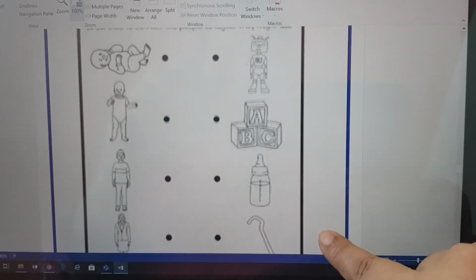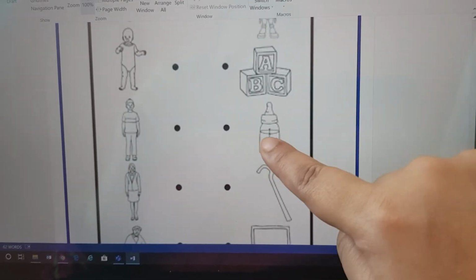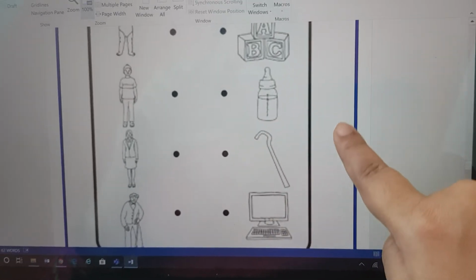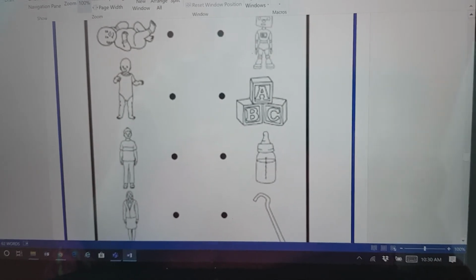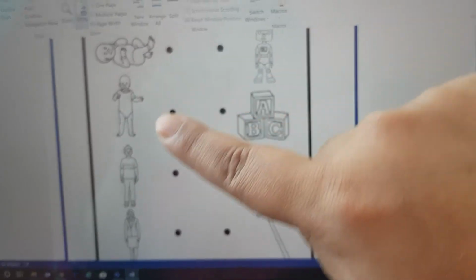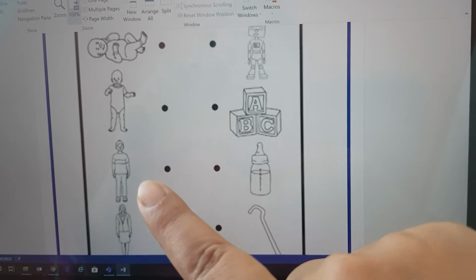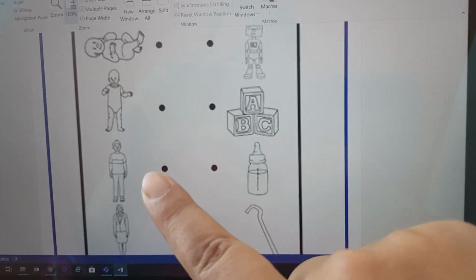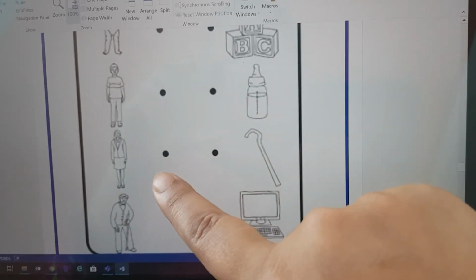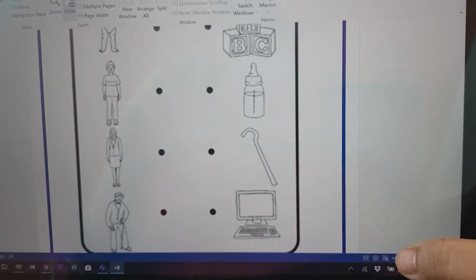And here are some pictures: a robot toy, some blocks, a feeding bottle, a walking stick, and a laptop. So you have to match which things match with which one. Like babies need a feeding bottle. Then the toddler can play with blocks. Then a teenager boy can play with robot, and an adult man or woman needs a laptop to work with, and an old person needs a walking stick to walk. So you will match this way.